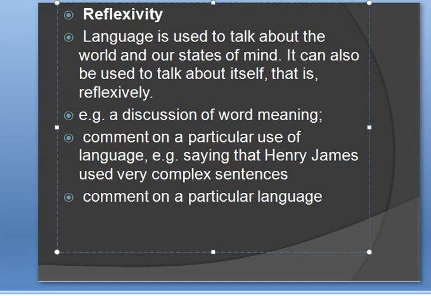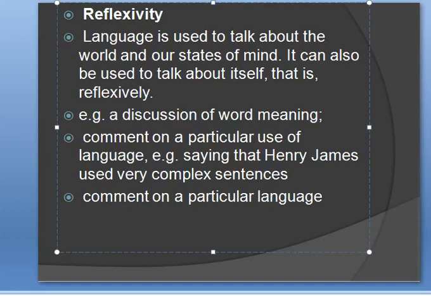We can talk about any language by using language. Here is an example: if we say that Henry James used very complex sentences, what are complex sentences? It is about language.